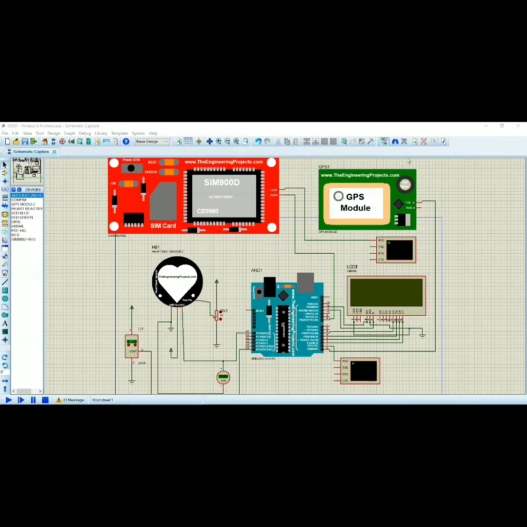Now my friend Gokul Raj will explain to you about the heartbeat sensor and temperature sensor.